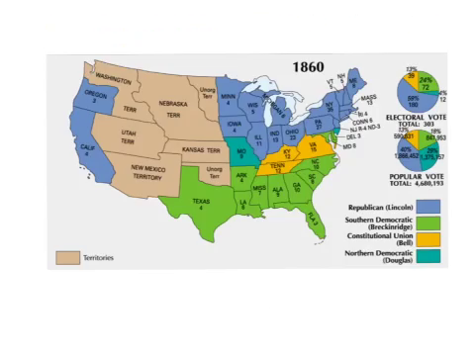This map shows what states voted for the presidents in 1860. As you can see, Republican Lincoln was blue, Southern Democrat was green, Constitutional Union was orange, and Northern Democrat was turquoise.